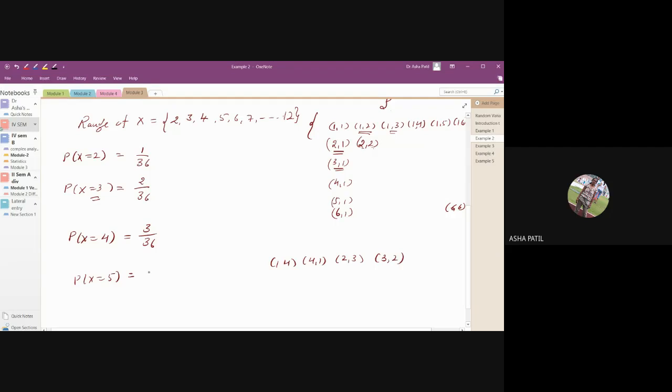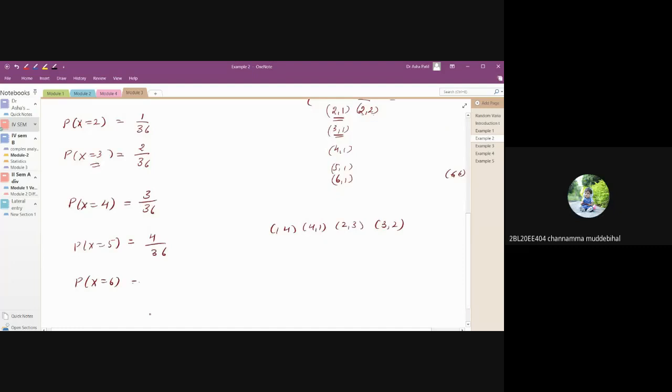Are these the only possibilities? 4 by 36. Probability that X is equal to 6: 1 5, 5 1, 2 4, 4 2, 3 3. How many are there? 5 by 36.